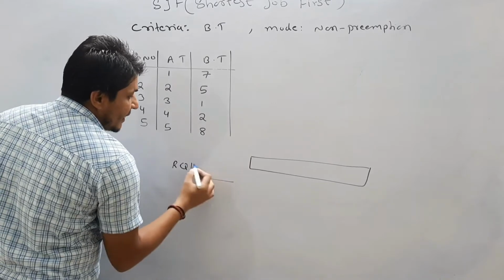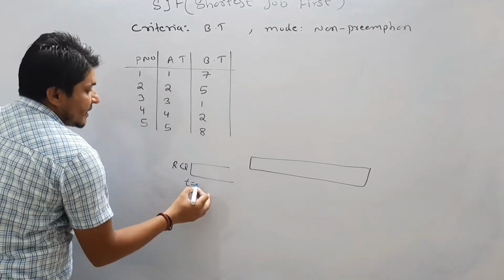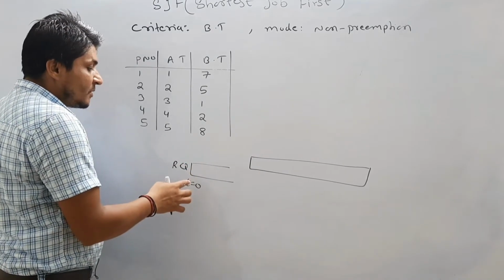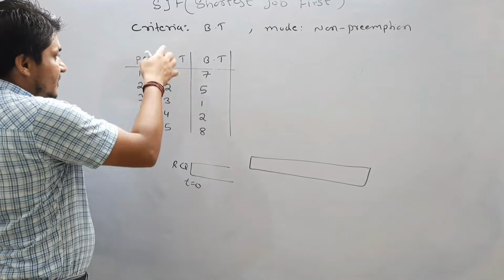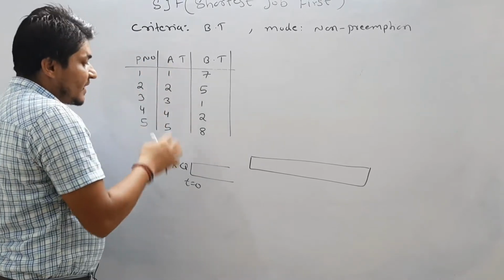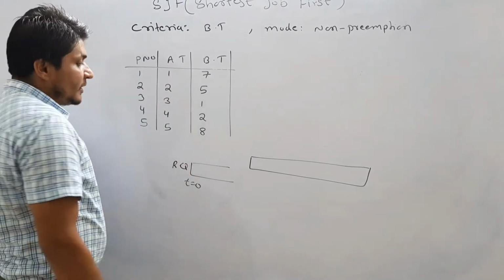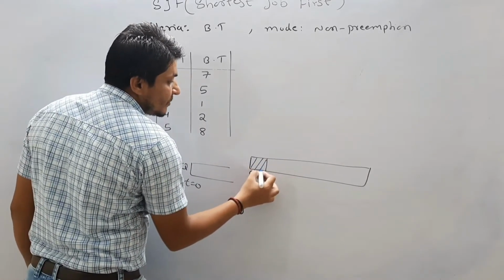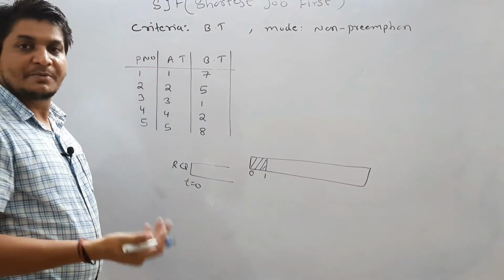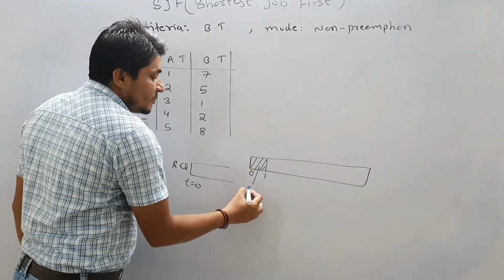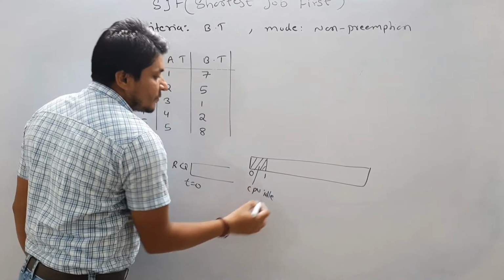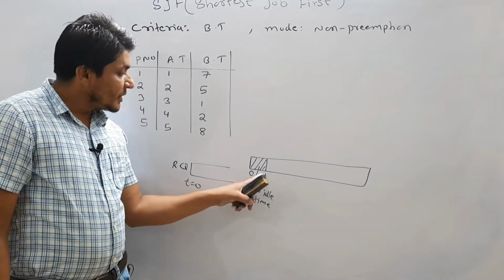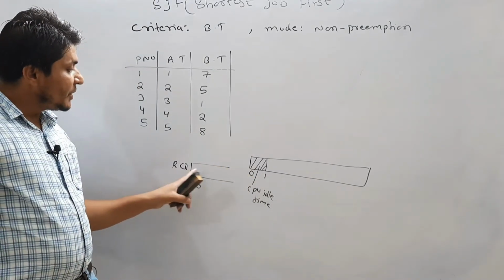In the ready queue, at time t equal to 0, it is starting at t equal to 0. Is there any process which arrives at time t equal to 0? Let us see the arrival time. There is no process which arrives in the ready queue at t equal to 0. Then the CPU has to wait for 1 second and check whether any process arrives at t equal to 1. So this is the CPU idle time.